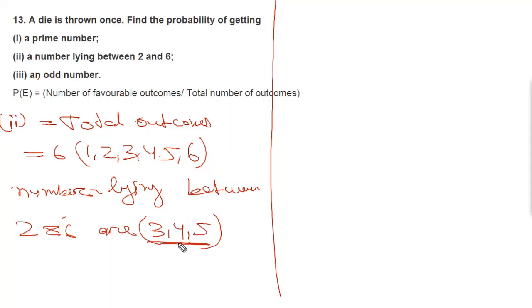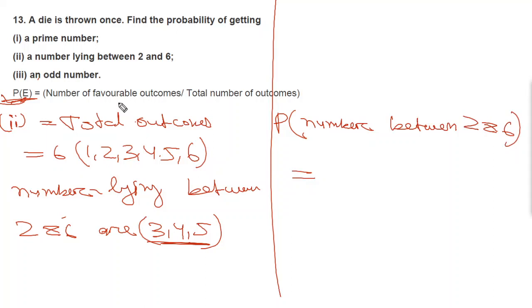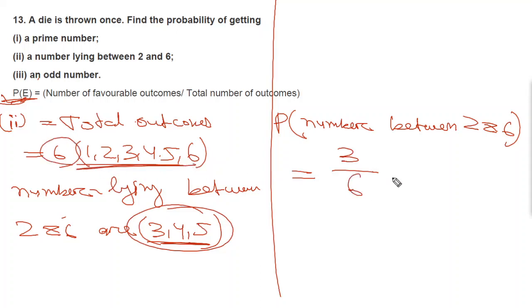Now we have to find probability. So please write the formula. P of E or probability of E is equal to number of favorable outcomes divided by total number of outcomes. So the probability of a number lying between 2 and 6 will be equal to number of favorable outcomes. So here number of favorable outcomes is 3 divided by total number of outcomes is 6, 3 by 6, which will be equal to 0.5.